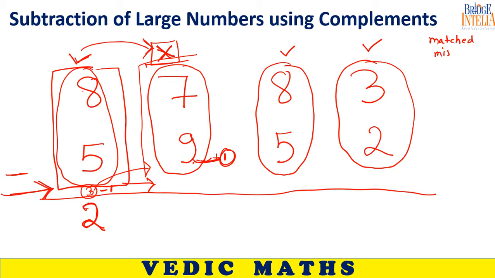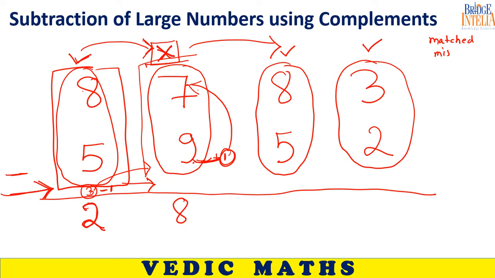See, now you learn this trick. Now you will feel this is lengthy, but 5 minutes from now you will say, sir, what a trick you have taught us. So please be patient. What is the complement of 9? 1 is the complement of 9. So add 1 to 7. So 7 plus 1, 8. I see that there is no problem here.